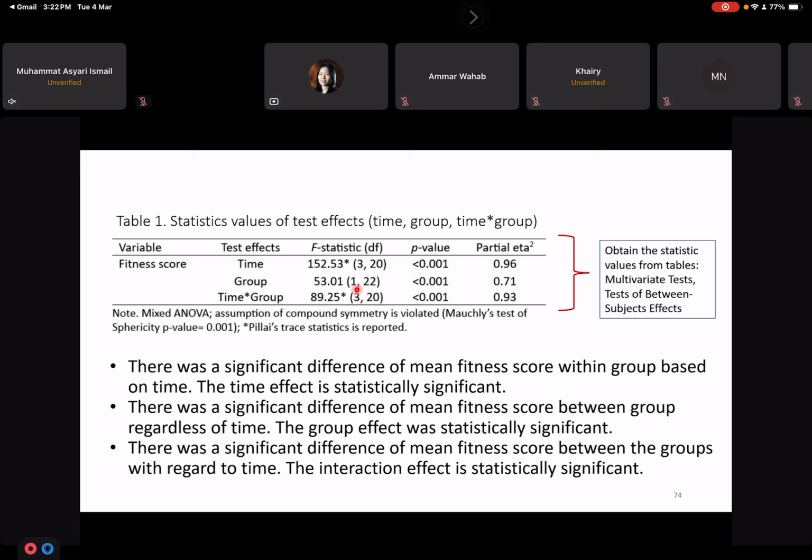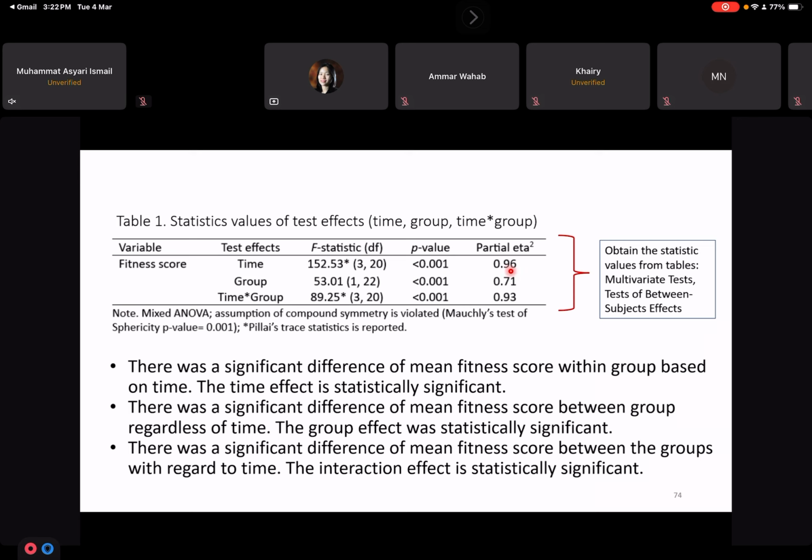But of course, you can indicate which statistic you are reporting. So here I mentioned Hotelling's Trace statistics reported. Hotelling's Trace is under the multivariate test table. And then report the p-value and the partial eta squared.